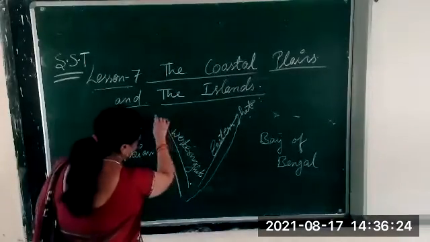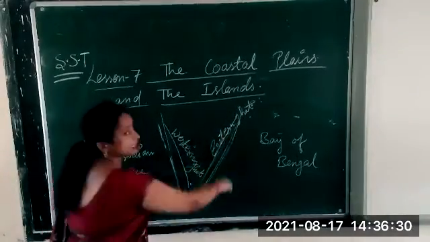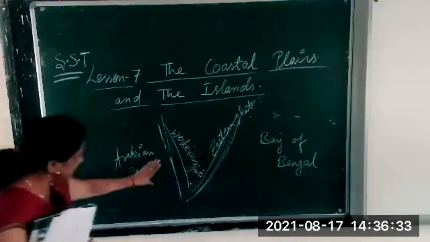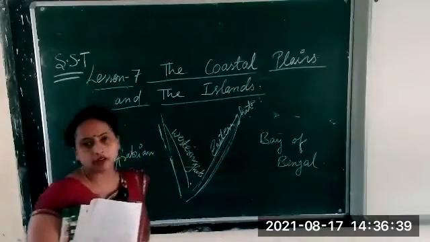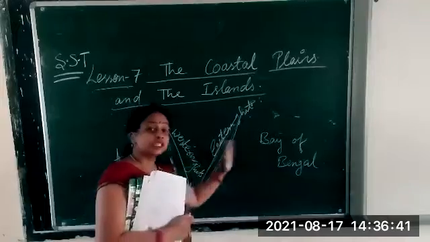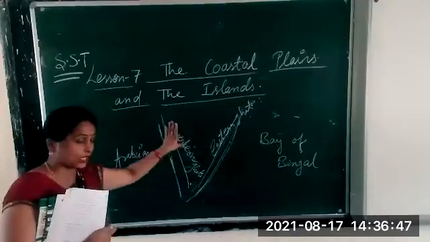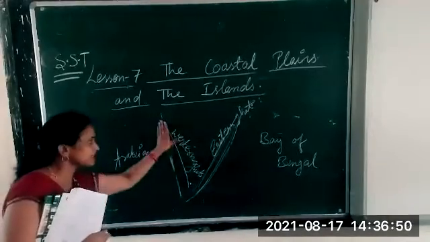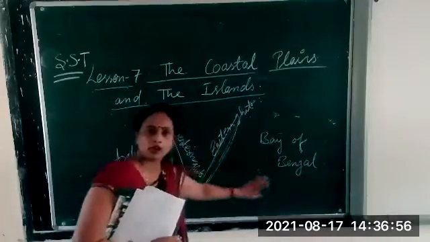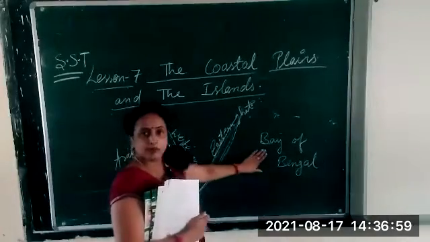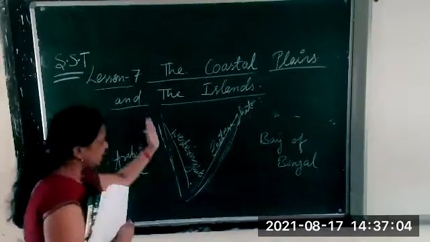That's why we call this area coastal plain. It will come under both the sides, the Western Ghats and also the Eastern Ghats. The western side is near the Arabian Sea, and the eastern side is near the Bay of Bengal. This land is near the sea, and the Bay of Bengal is a water area. That's why this land is what we call coastal plain.